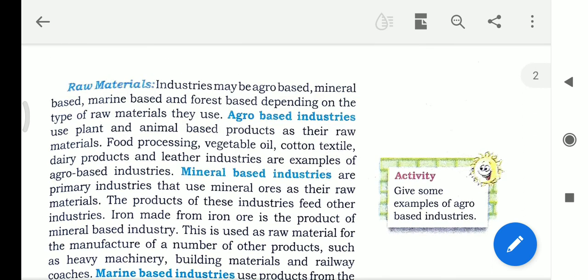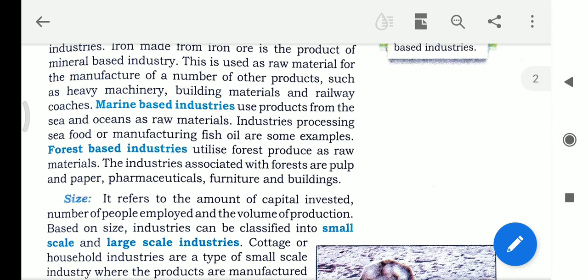From the side of the raw materials, industries are divided into four types. Number one is agro-based industries. Number two is mineral-based industries. Number three, marine-based industries. And number four is forest-based industries.